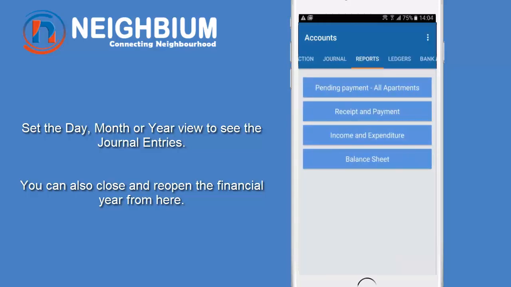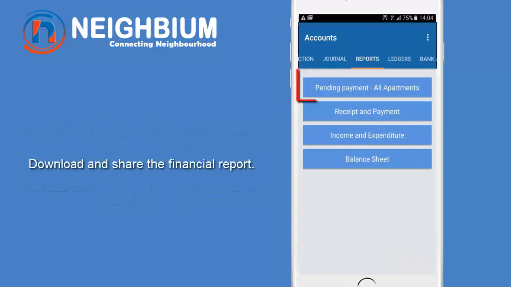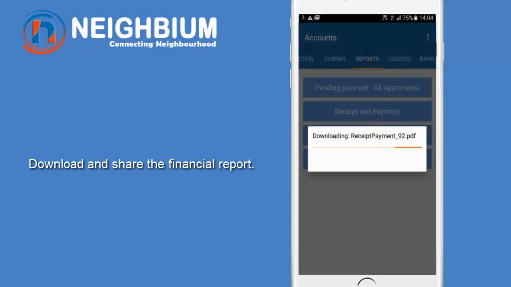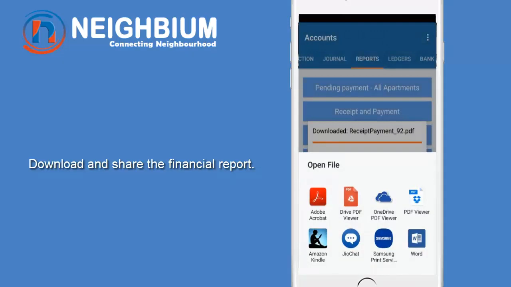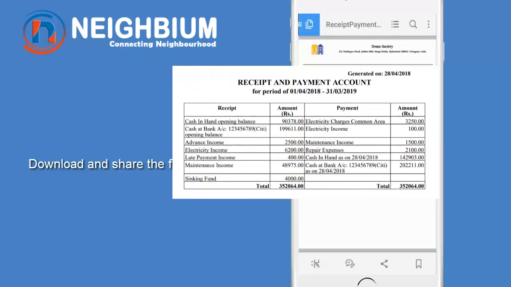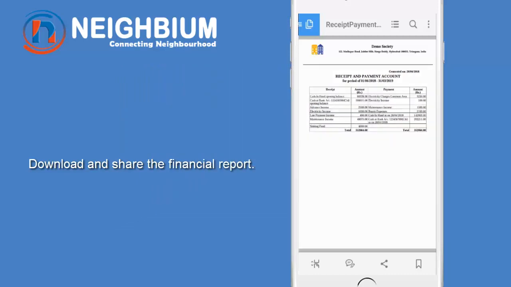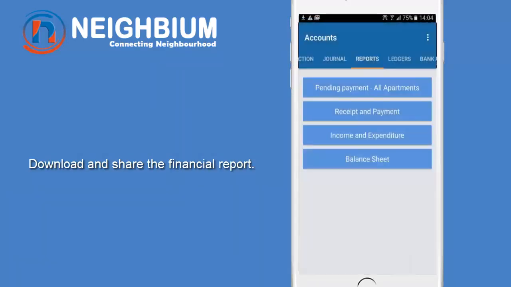Let's move to the Reports section. Download the reports of pending payments from all apartments from here. You can download the financial statement, which is auto-prepared by the system. Let's open the Receipt and Payment Statement. Here you can see the status of your cash in hand and cash at bank. Similarly, you can download the income expenditure statement and balance sheet at any point.